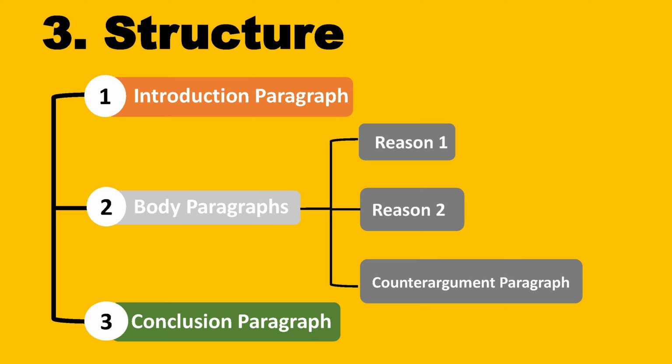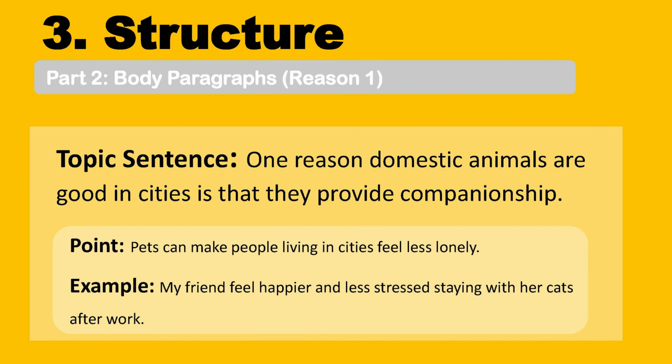Next, we move on to the body paragraphs. There are 3 body paragraphs, 2 reason paragraphs to support the main idea, and 1 counterargument paragraph to discuss the concerns. Start with the first reason. Domestic animals provide companionship. Then, we support this with the point. Pets can make people living in cities feel less lonely. In the example, my friend feels happier and less stressed staying with her cats after work.